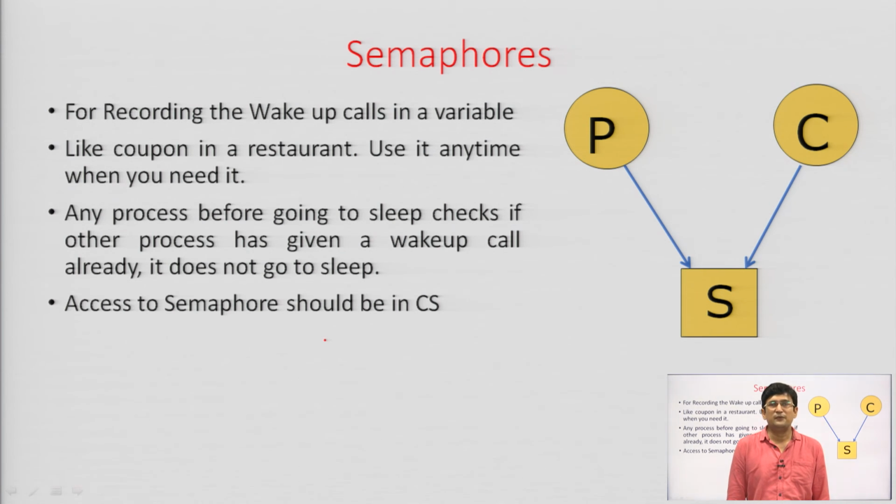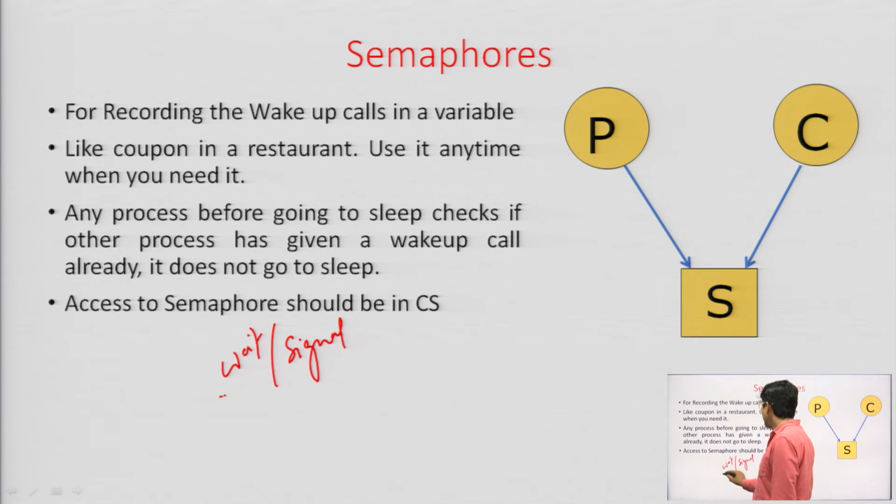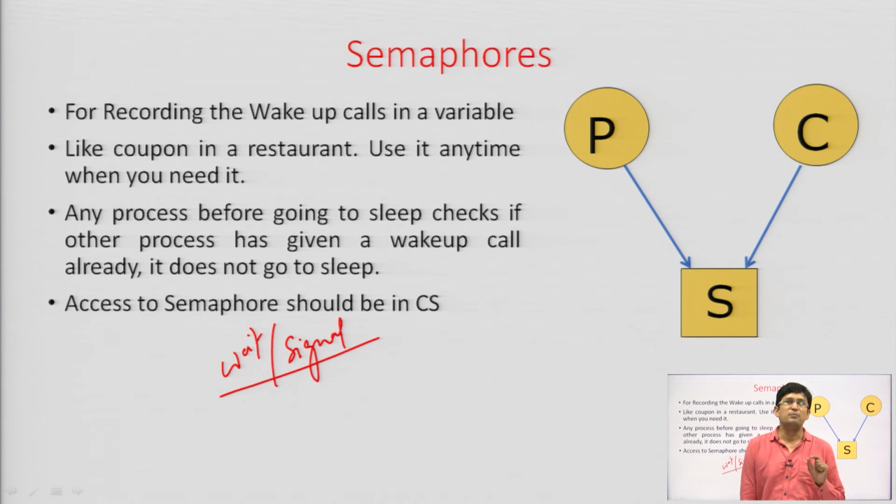So, what are semaphores? Semaphores are shared variables. They can be accessed through the functions known as wait and signal. So, wait and signal functions will be used for having access to the semaphore variable. Whenever we are checking important conditions, or accessing common resources or common variables, let us lock that statement so that it cannot be preempted. That can be achieved with the help of semaphores.